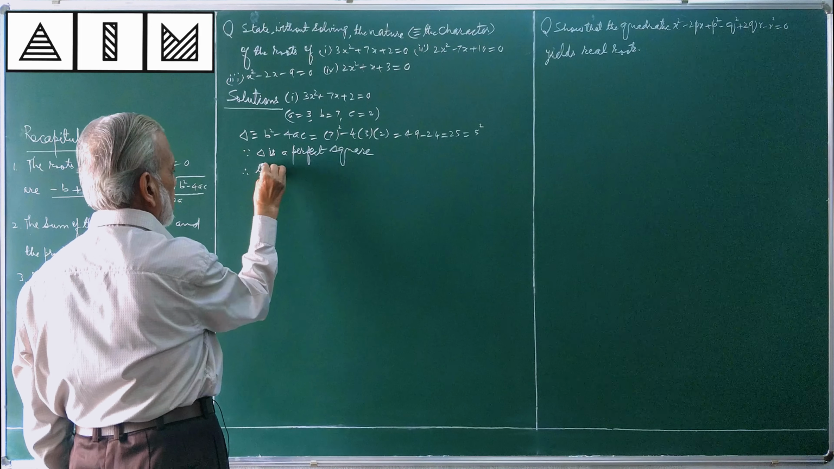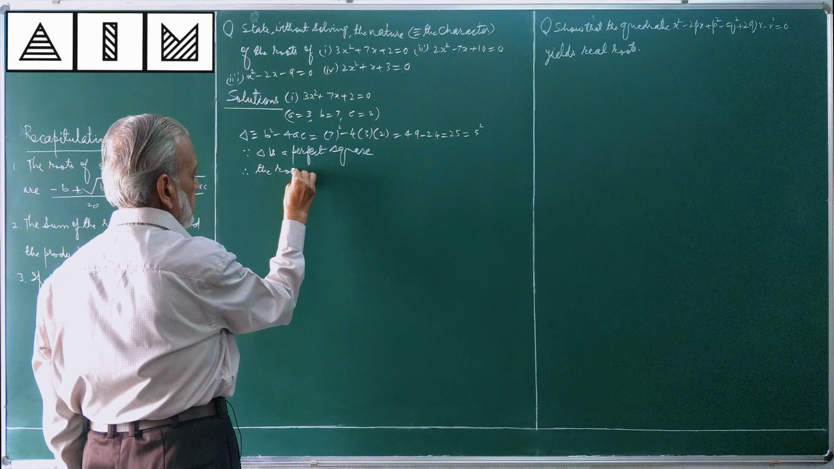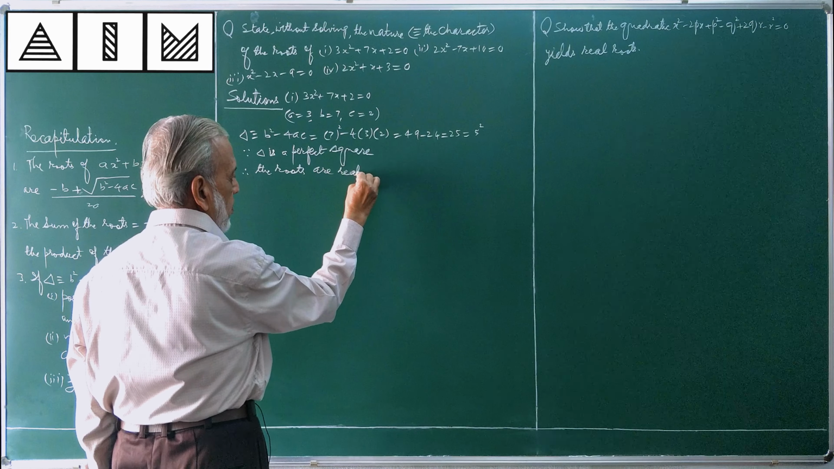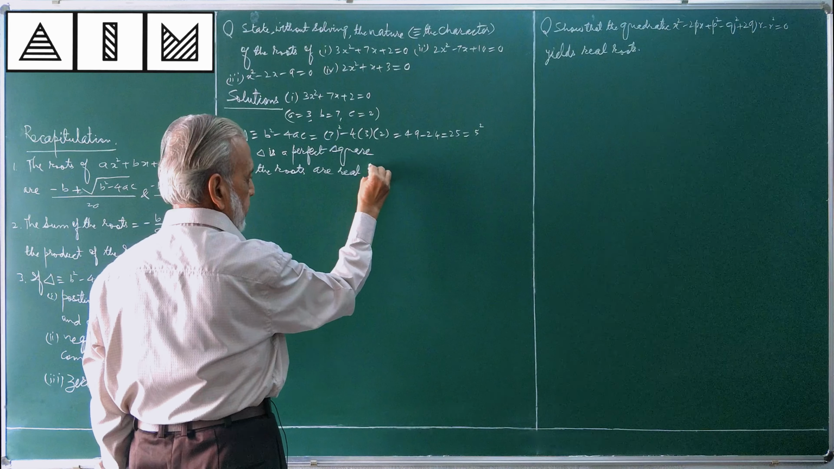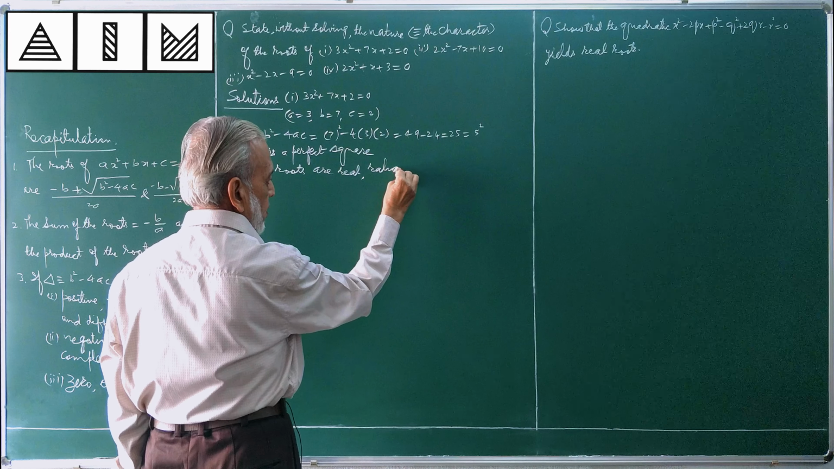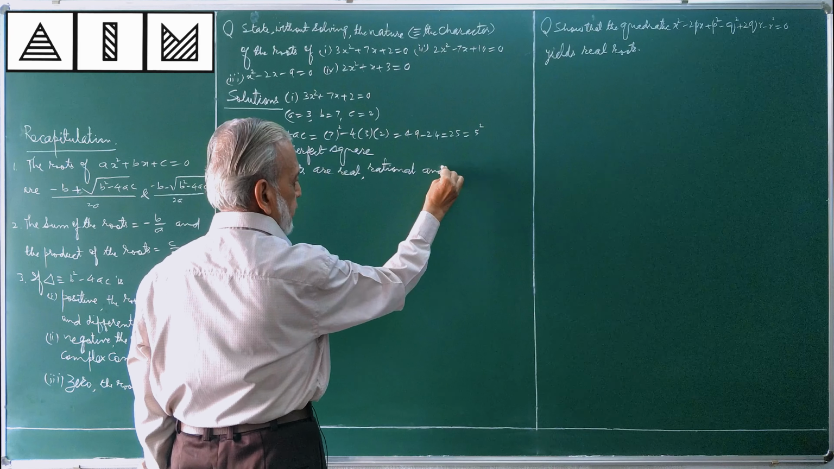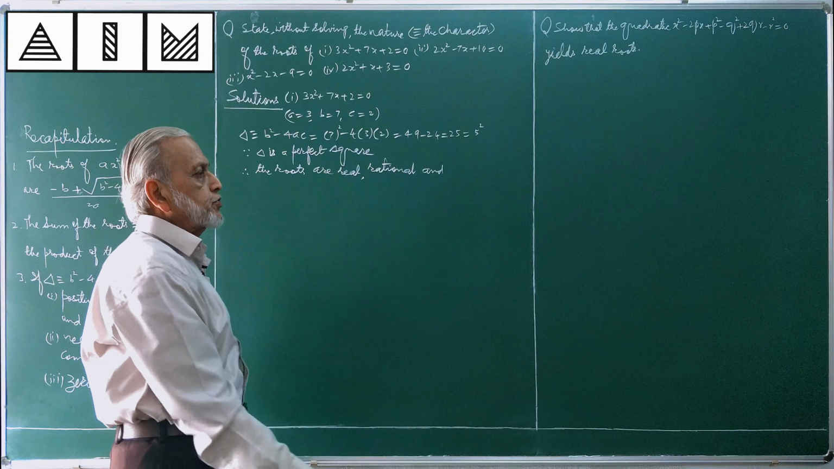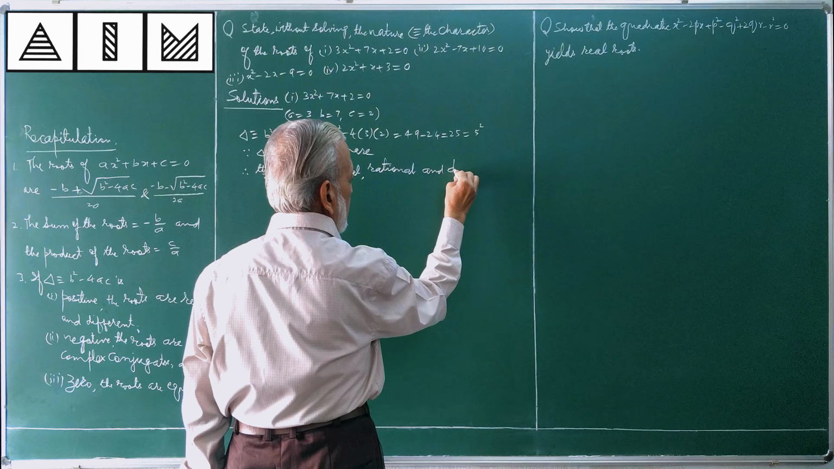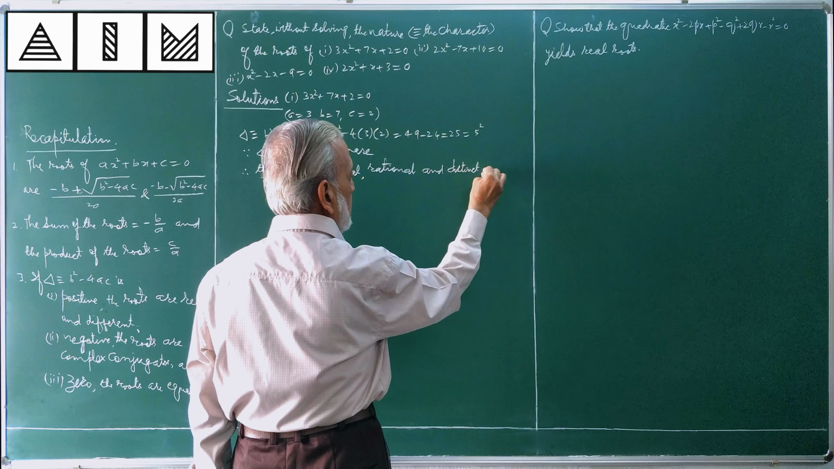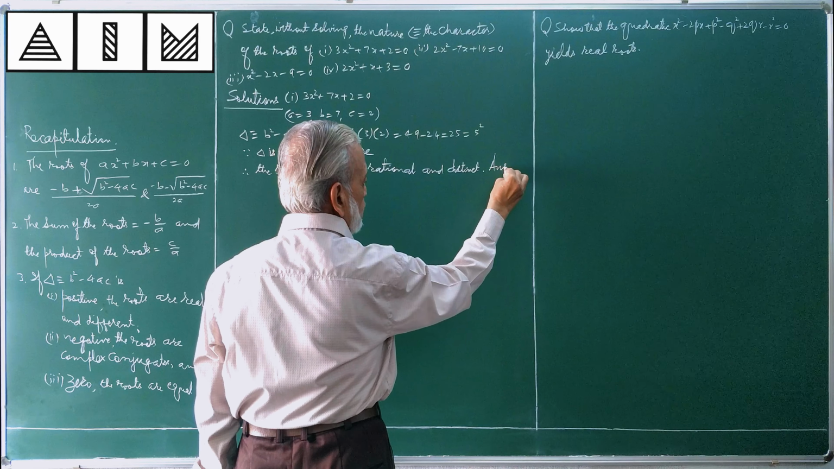Therefore, the roots are real, because of perfect square, rational, and unequal. You can say unequal, you can say different, you can say distinct. This is the nature of the roots required.